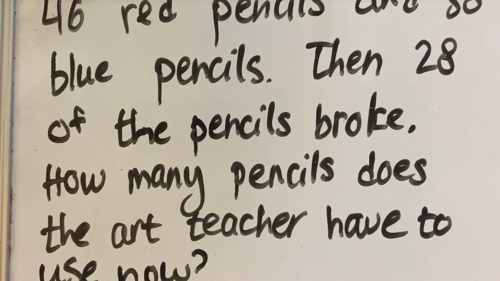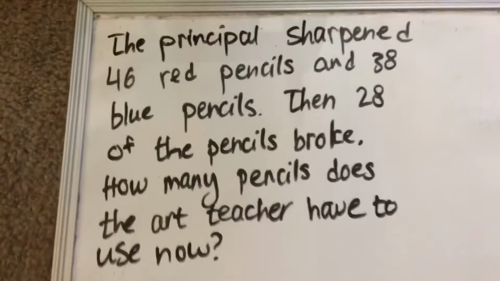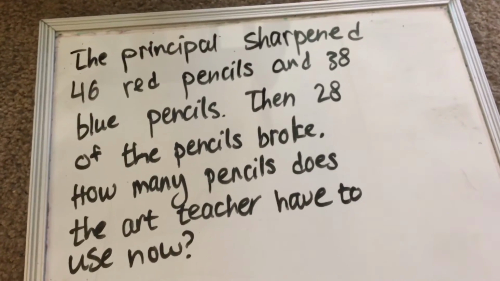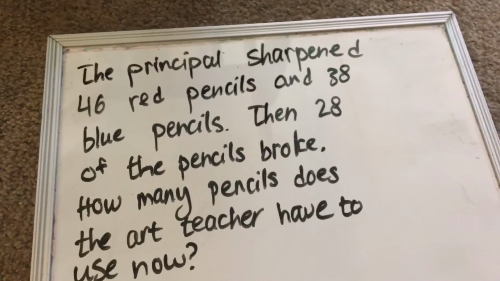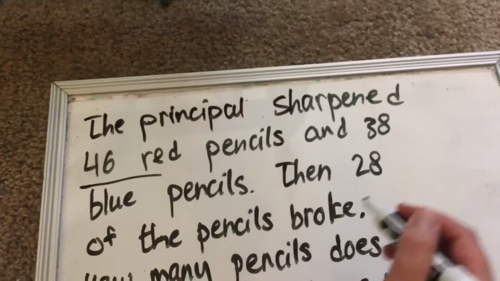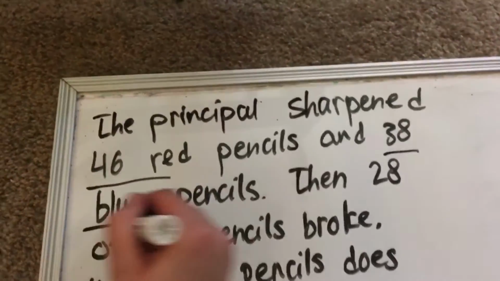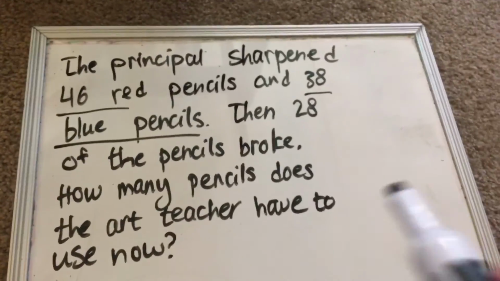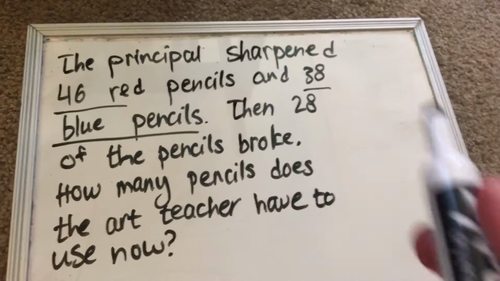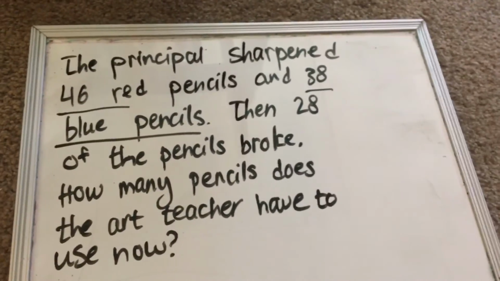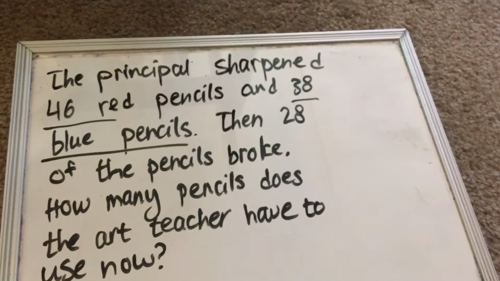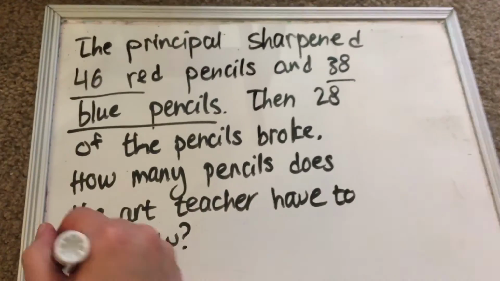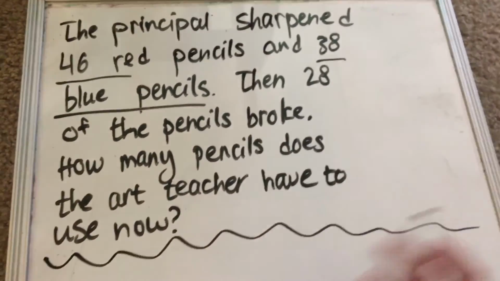This is a little bit different than what we have done because this is a two-step problem. We have to do two different things in here. So we've got two groups of pencils, right? We've got 46 red pencils and we have 38 blue pencils. And then 28 of them broke. And they're going to take that 28 from the whole group of pencils together. So the first thing we need to do is find out how many pencils he sharpened all together. And all together is a big keyword and tells us we're going to be adding.